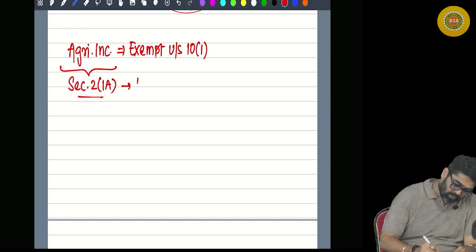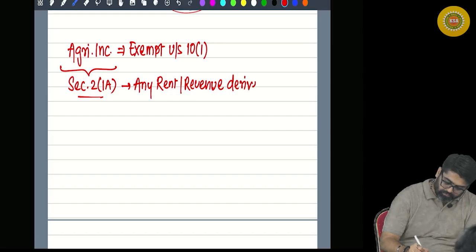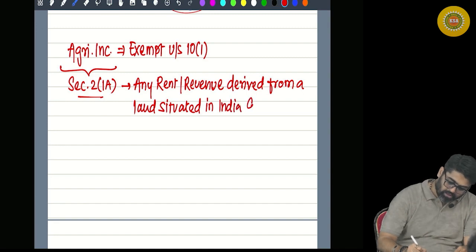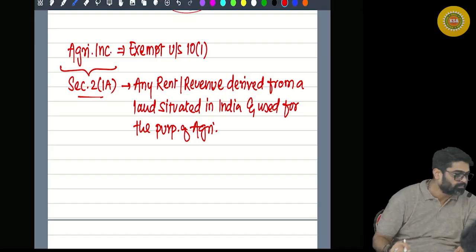First, income: any rent or revenue derived from land which is situated in India and used for the purpose of agriculture.